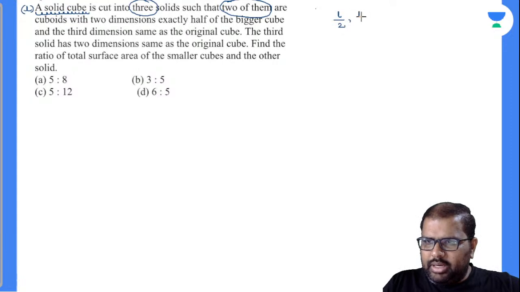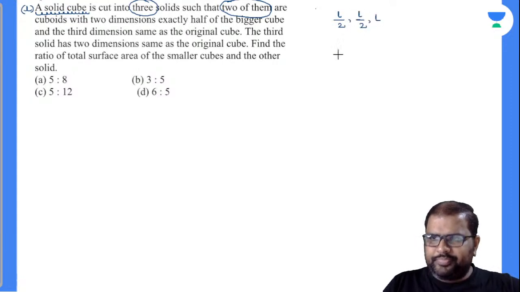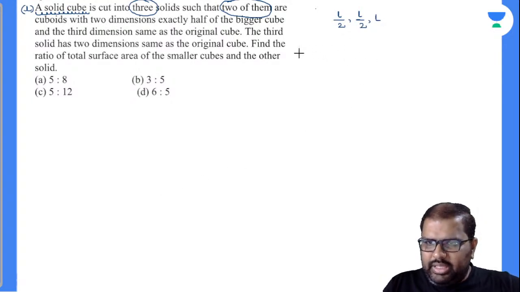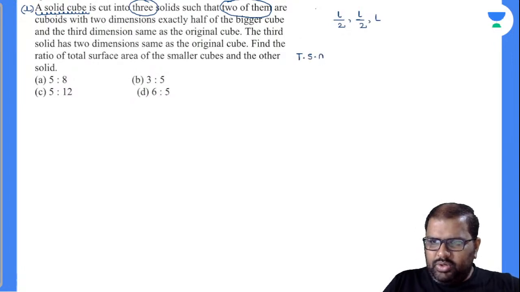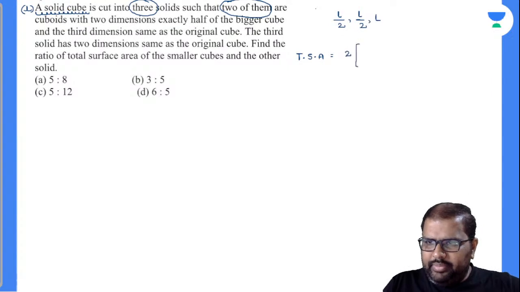L by 2 comma L by 2 comma L. Am I right or wrong? So let's find out, what is the question asked, ratio of total surface area. Let's find out the total surface area of this. Everybody knows total surface area is nothing but 2 into L into B. L. So can I write down like this?